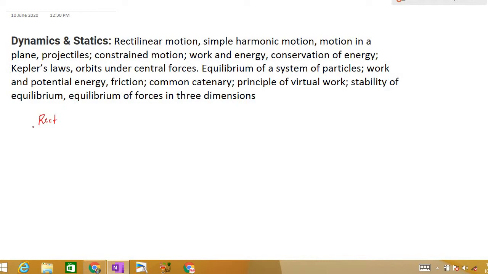The first split up is rectilinear motion. This is our first topic, and inside this we are going to have a lot of subtopics.